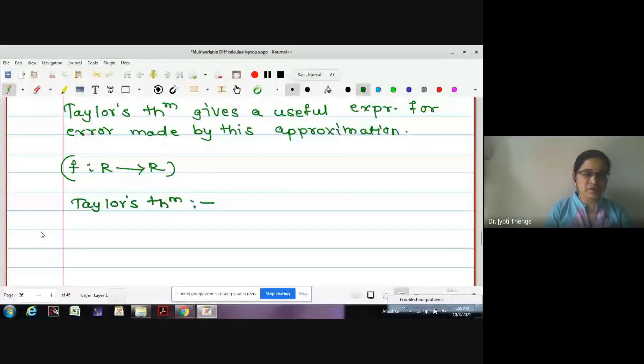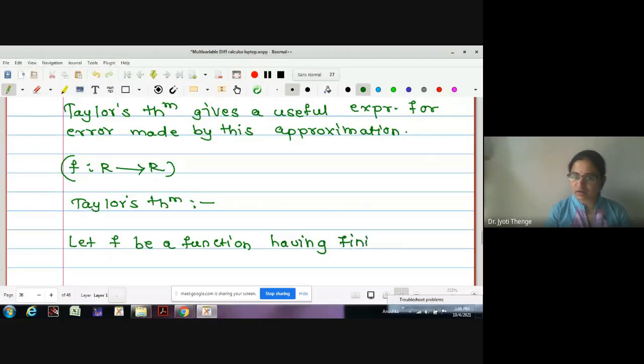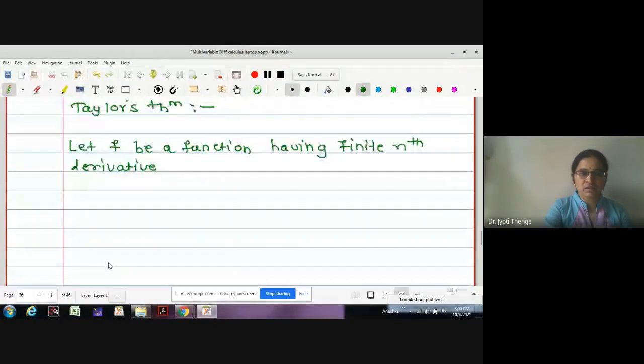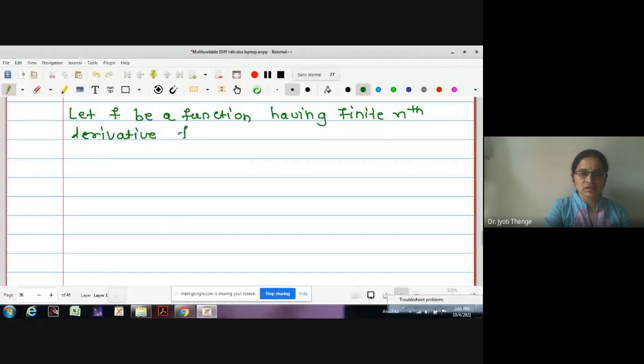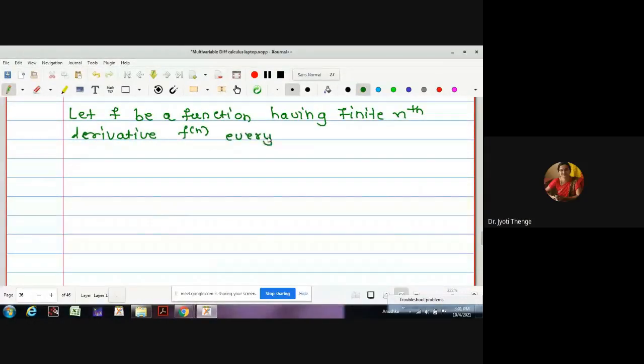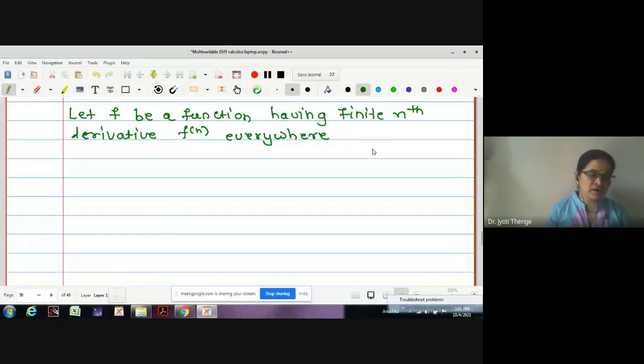Let f be, no doubt we are going to consider this without proof, a function having finite nth derivative f n everywhere in an open interval AB.